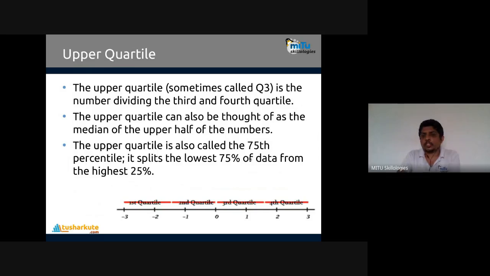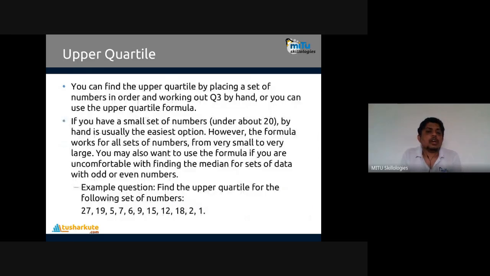The upper quartile is also called the 75th percentile, which splits the lowest 75% of the data from the highest 25%. That separation is done at this particular point. For example, above it 25% of the data is there, below it 75% of the data is there. So that separation is done with the help of the upper quartile, Q3. Now, you can find the upper quartile by placing a set of numbers in order and working out Q3 by hand. So you can use the upper quartile formula.